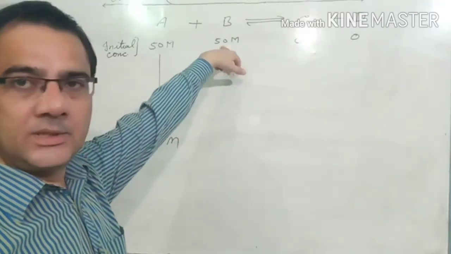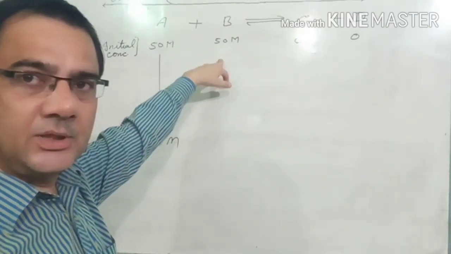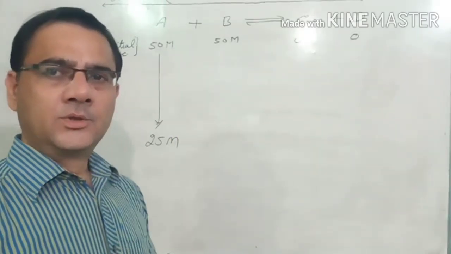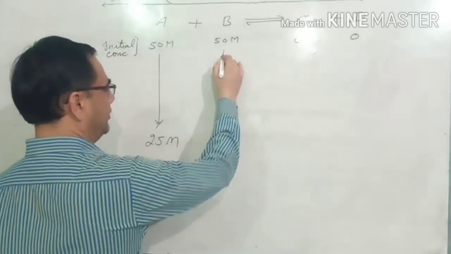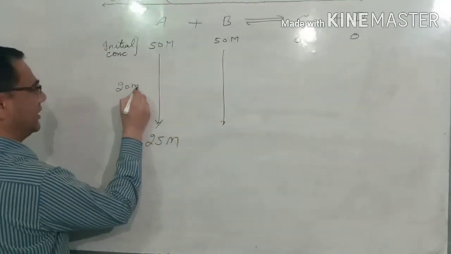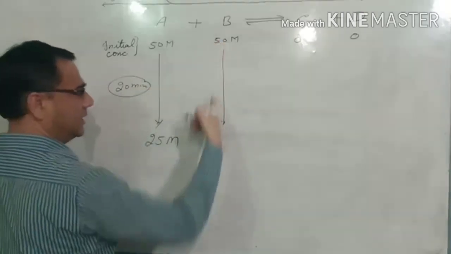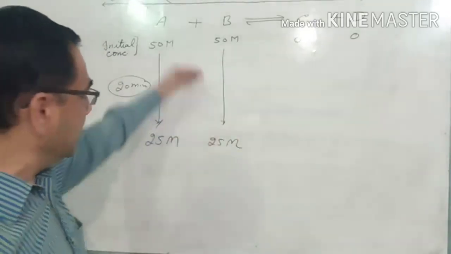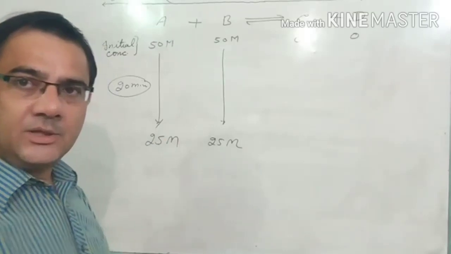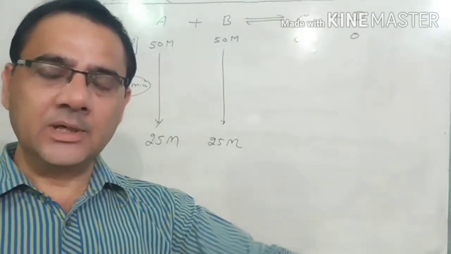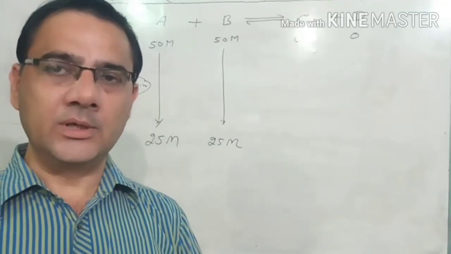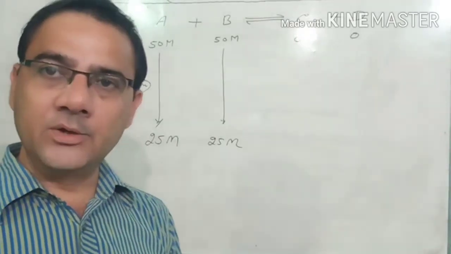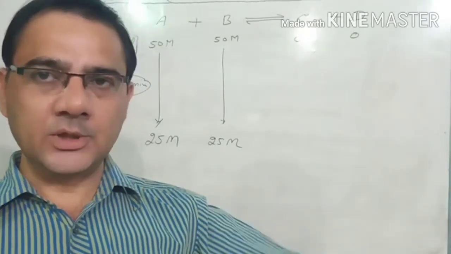Now here you see this is 50 M, and as the reaction proceeds its concentration also changes. The concentration of B with time, in a total time of 20 minutes, also changes from 50 to 25. So we can easily understand that the concentration of the reactants is decreasing. Where does the reacted part of the reactant go, if this is initial and this is final? The rest is used for the formation of the product.